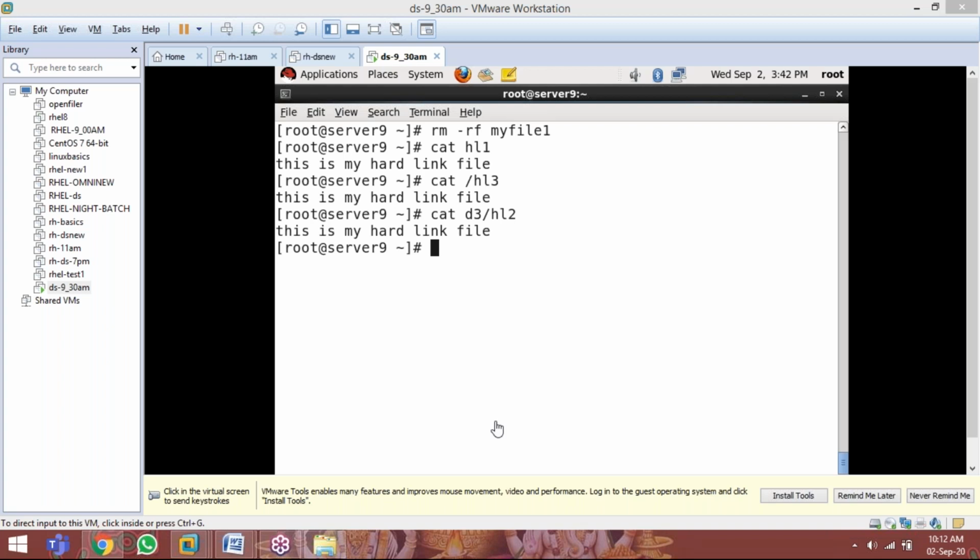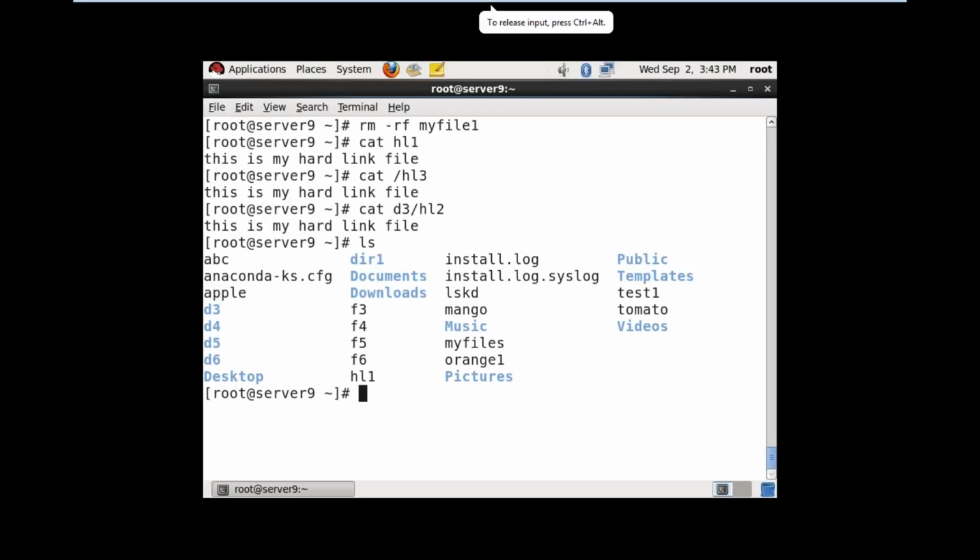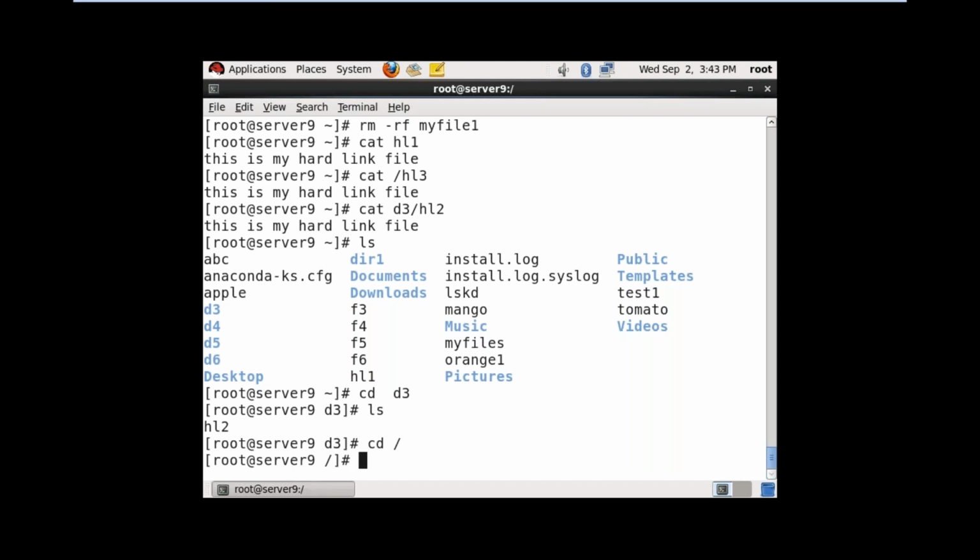Sir, now you have created one hard link under a directory. If you do ls in your root folder, you have made hl1 here. Somewhere you have made hl3. Where is hl3? hl1 is there, but where is hl3, sir?